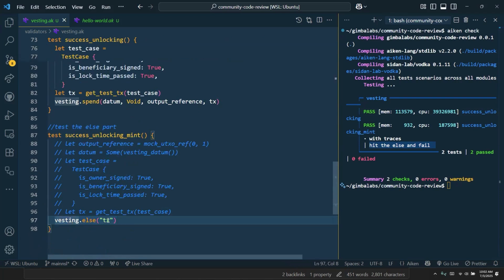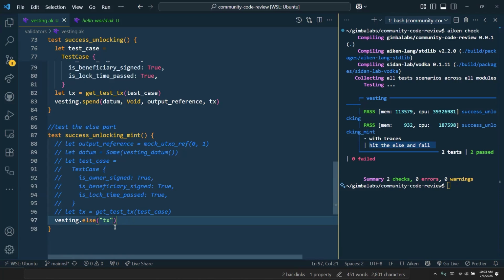We tried vesting.mint, which I would have thought would have triggered the else, but it didn't even get to that point. So how does else get triggered, and what does this additional purpose of else mean to us? Can we do something creative with it? Is this a vulnerability for some people? What can we do with it?